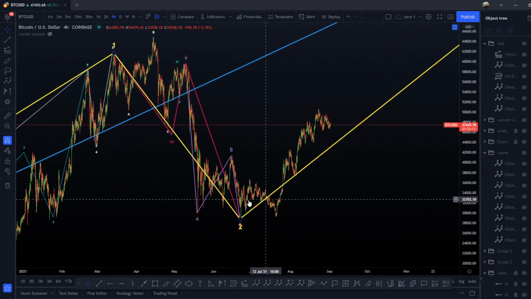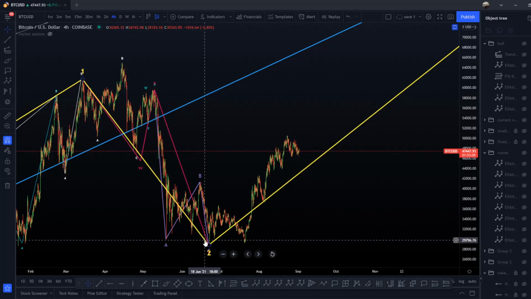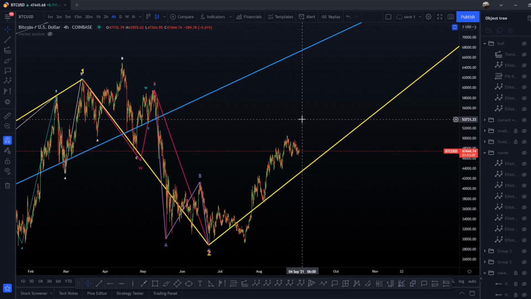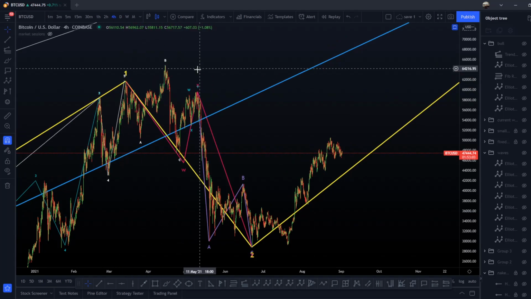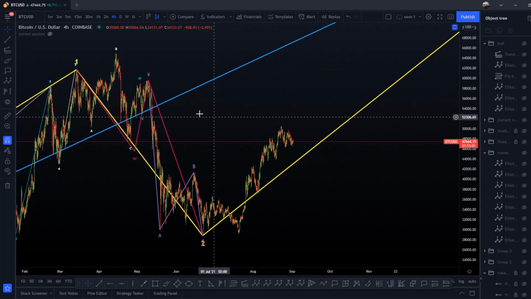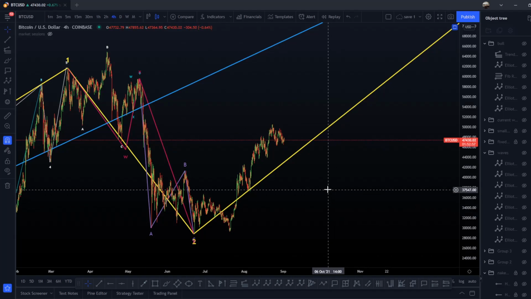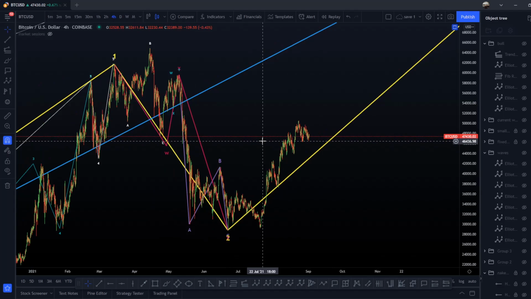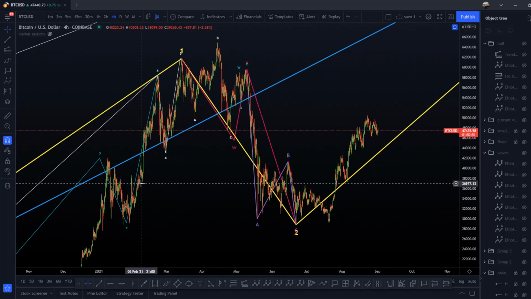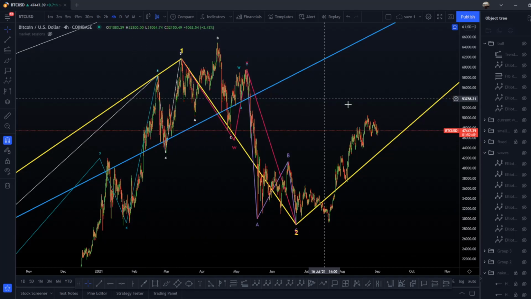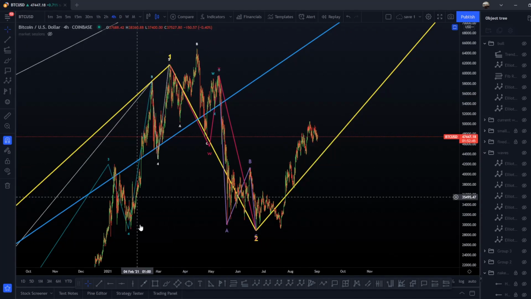Why? Because I'm not with this 1 2 3 4 5 WXYXZ scenario. Simply because the top for me, as I said, is here and not here. So these 5 waves to the downside don't match at all with a possible ABC. It's still possible, maybe I'm completely wrong, but this is not my scenario. For people on the Discord server, if you remember well, I did every wave before, and this is my scenario.